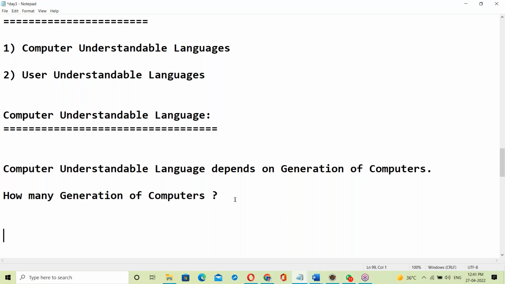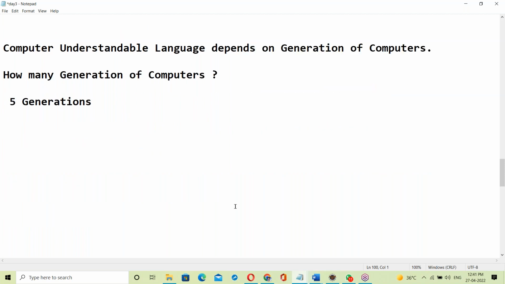Totally there are 5 generations of computers.